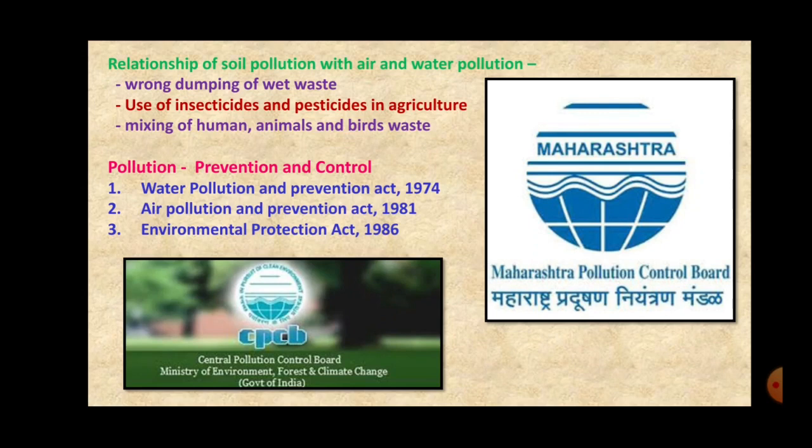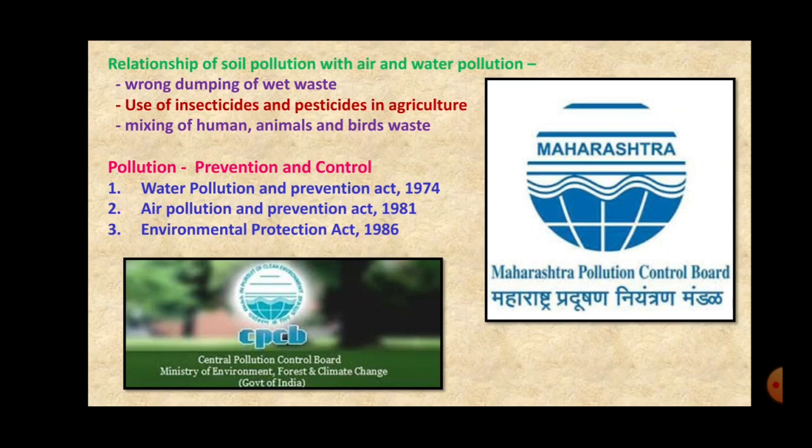If these insecticides, pesticides, weedicides are sprayed on the crops in excess amount, they mix with the air also, they mix with the water also, and they mix with the soil also, causing all those three types of air, water and soil pollution. Similarly, as I said earlier, if the fertilizers are added in excess in the soil, they also cause soil pollution as well as water pollution.